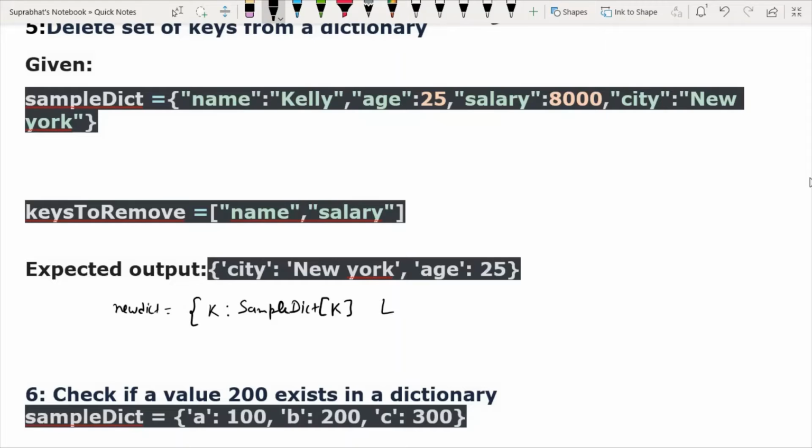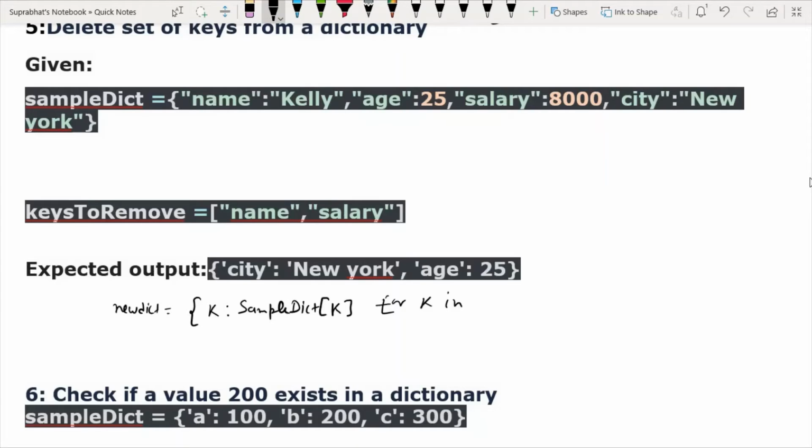So again I am taking a for loop, for k in. What special do we have to do? We have one special function that we had discussed yesterday, dictionary dict dot keys, like this.